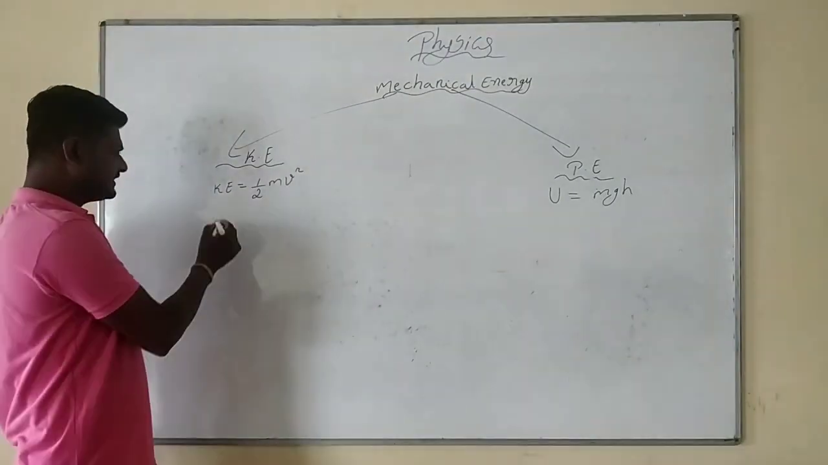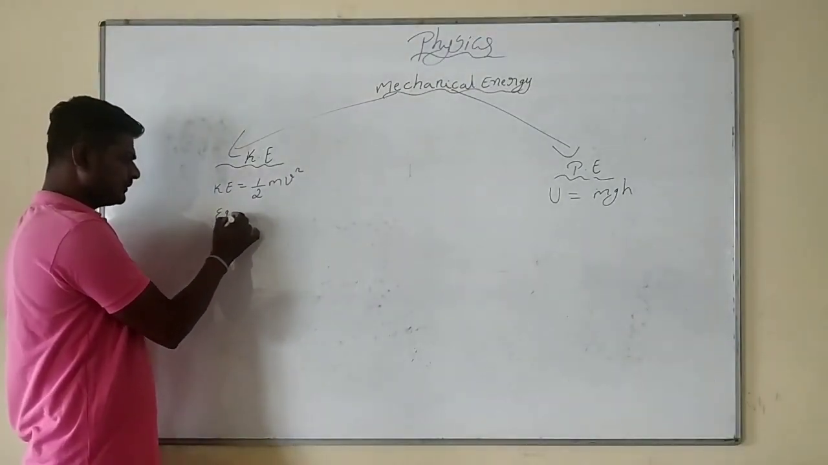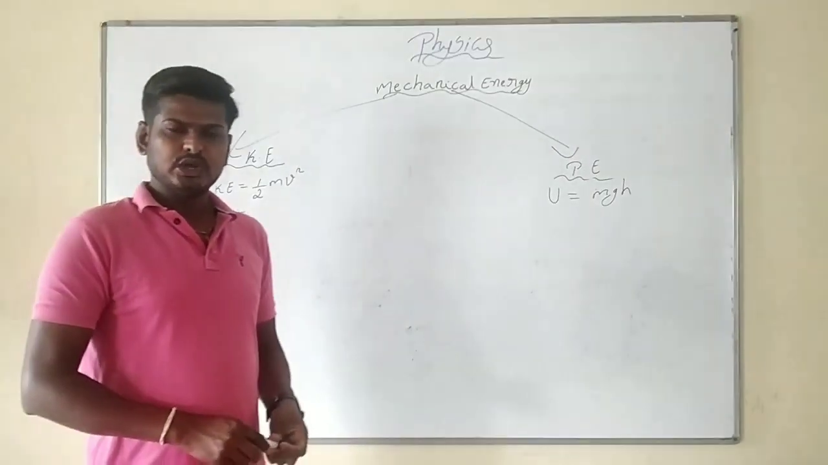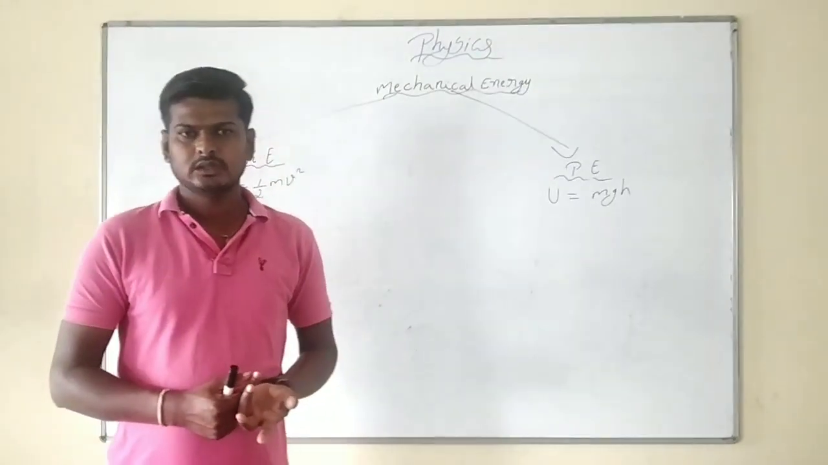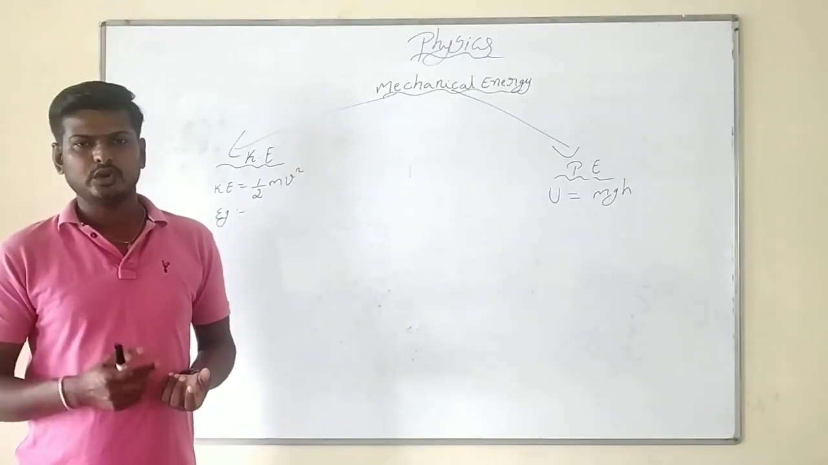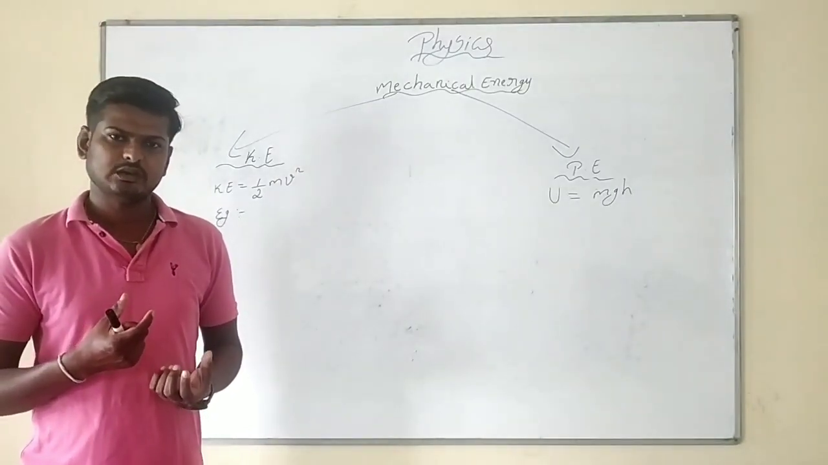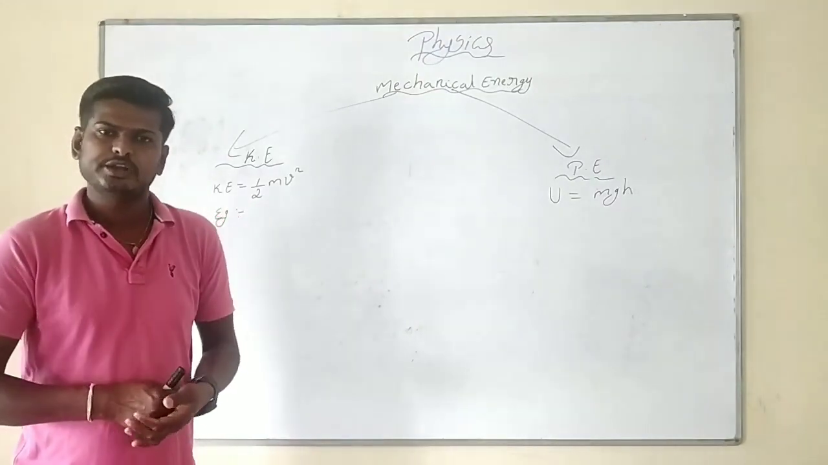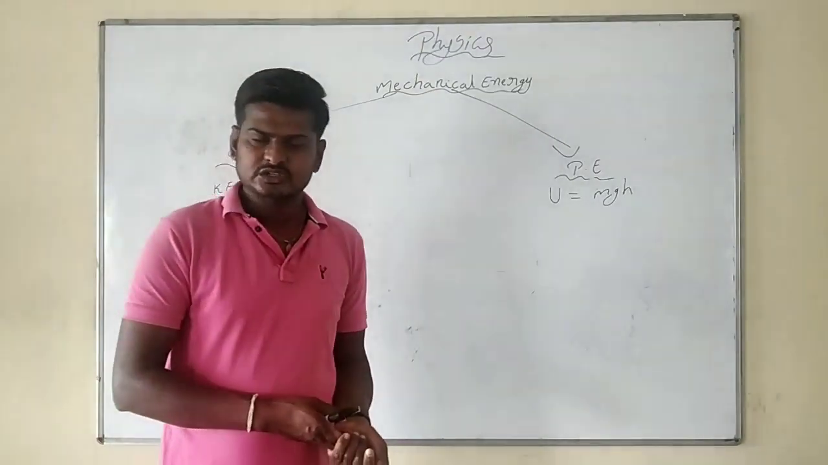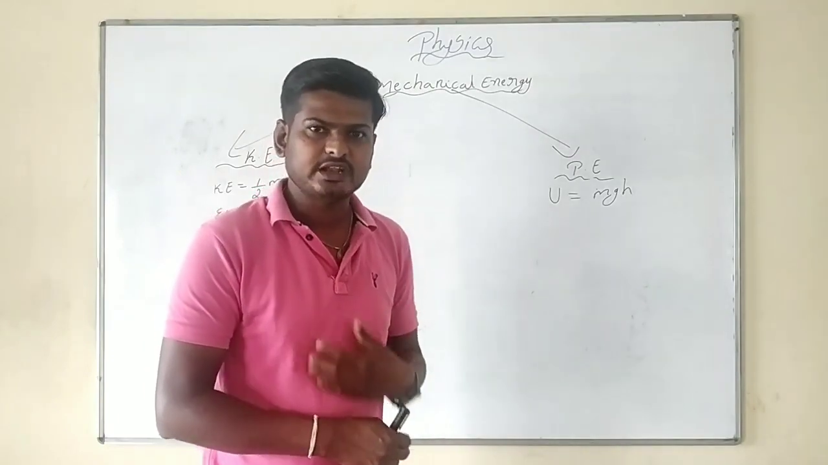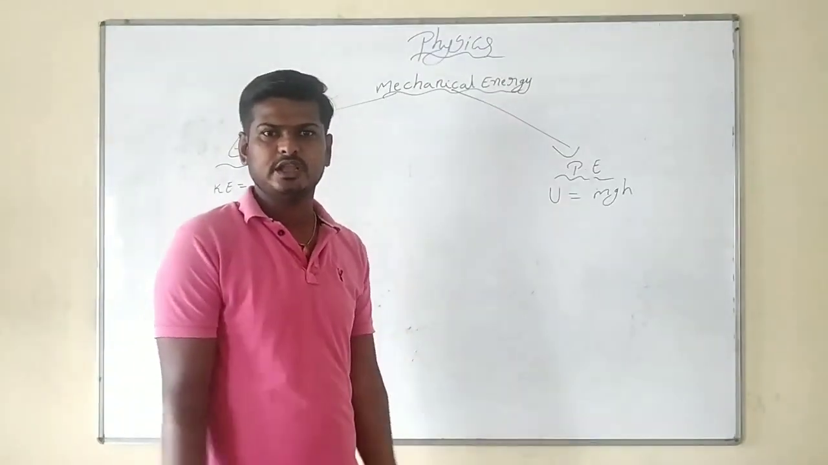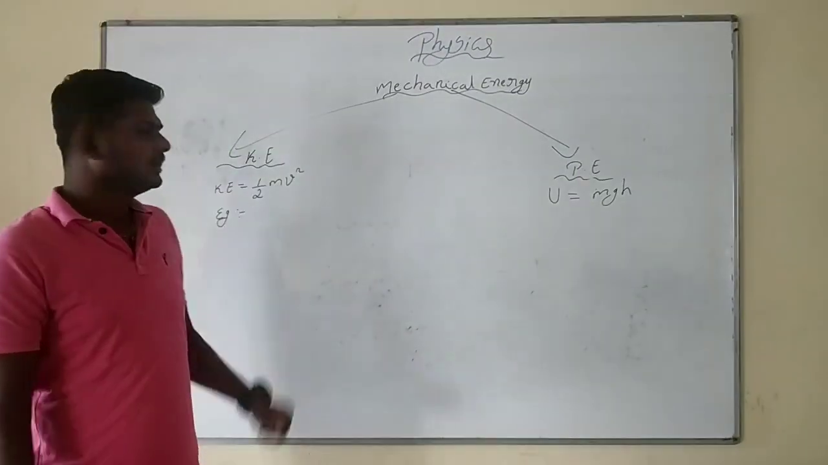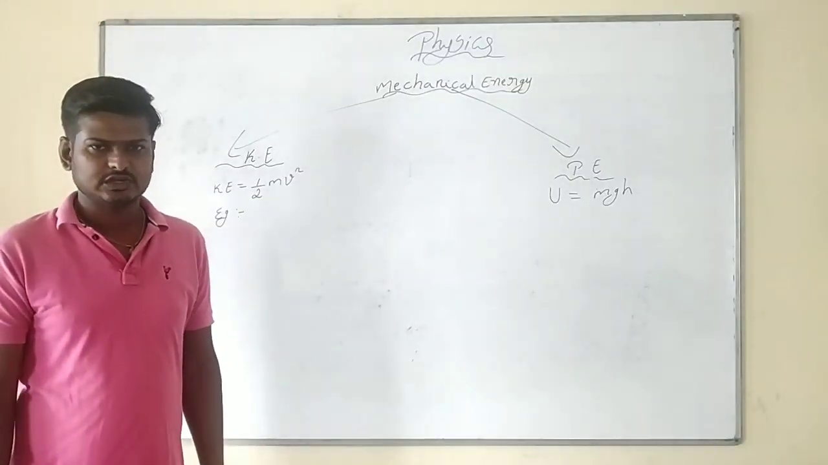If you give an example for kinetic energy: a bullet fired from a gun. When you fire the bullet from a gun, the bullet is in motion. The energy possessed by the bullet is kinetic energy. In the same way, the energy possessed by running water is also kinetic energy.